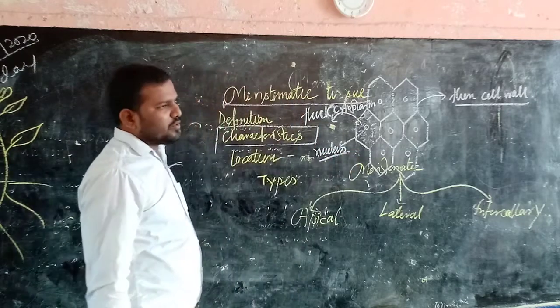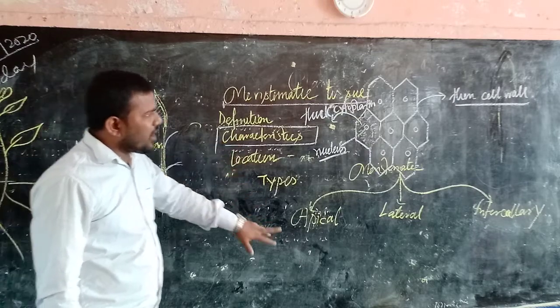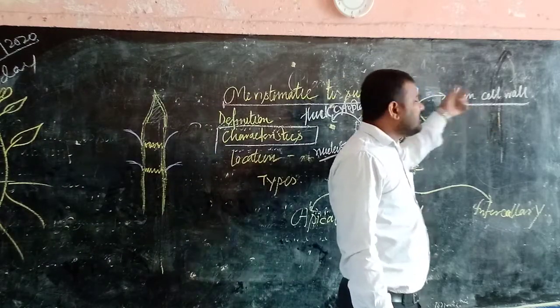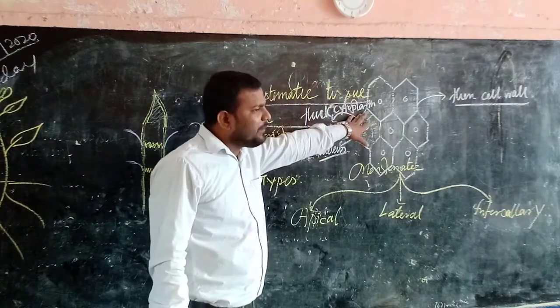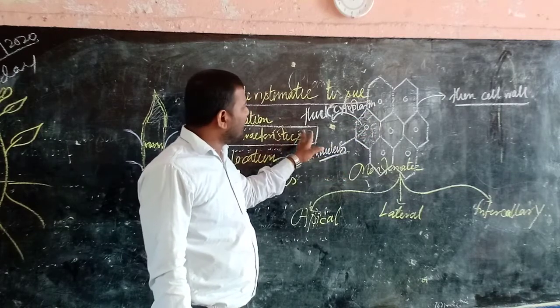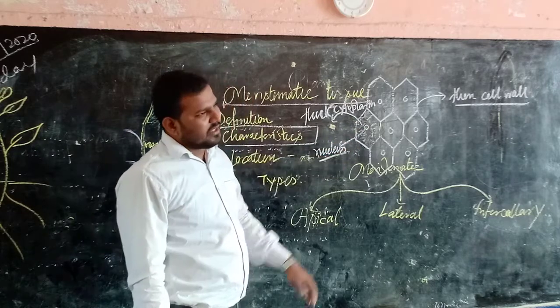The first point: all the cells are living. The second point: meristematic tissue contains a thin cell wall. The third point: the cell has thick cytoplasm and one prominent nucleus. Each cell has thick cytoplasm within the cell and one prominent nucleus.